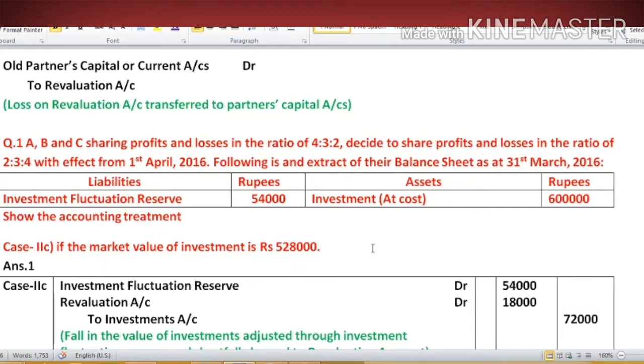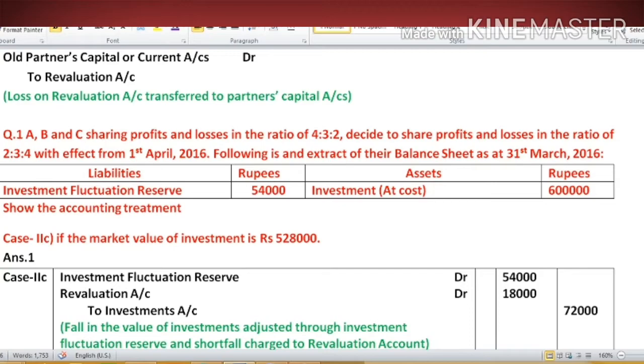So we can see that the reduction in investment value is 72,000, which is more than the investment fluctuation reserve. So out of the total loss of rupees 72,000, 54,000 we will adjust through investment fluctuation reserve, and the remaining 18,000 we have to adjust by transferring it to revaluation account.